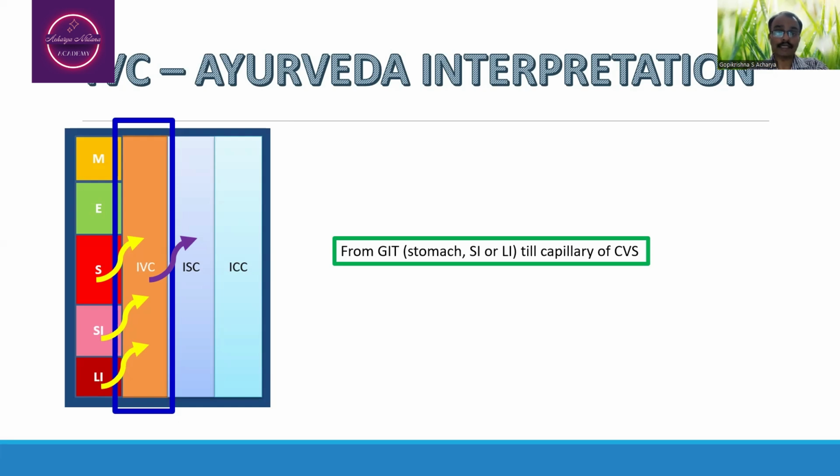From there, into the heart. From there, into the arteries and capillaries. That is, from the capillaries of the stomach, small intestine, and large intestine, till the capillaries of the cardiovascular system, that is being considered to be the intravascular compartment.